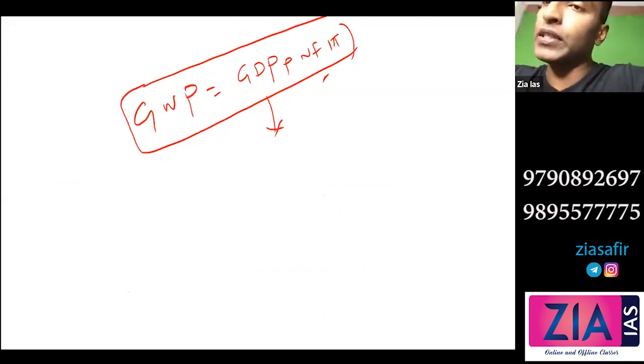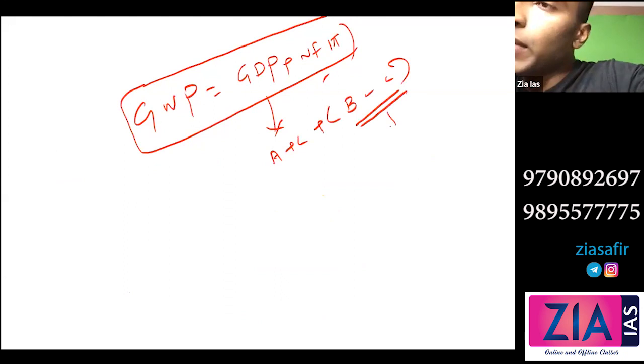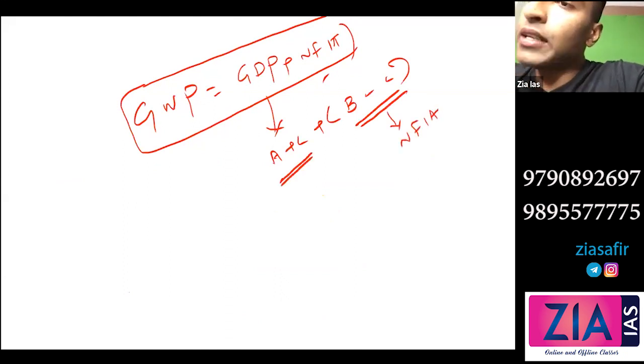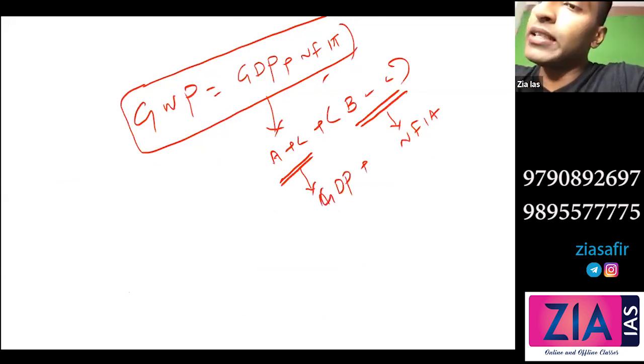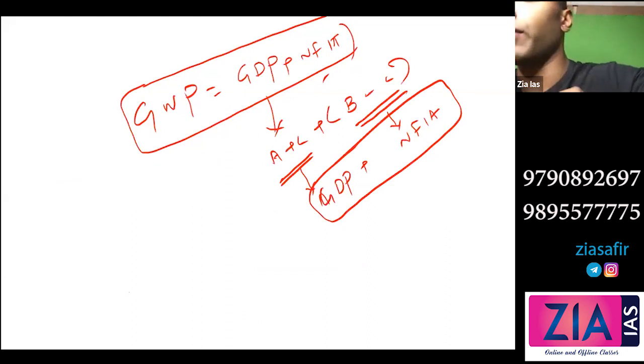So from GDP, that was A plus C, we need to do this, B minus C. What is this B minus C? B minus C is your net factor income from abroad. What is this A plus C? A plus C is your GDP. So basically GNP is GDP plus net factor income from abroad. Is this clear? Any doubt here? This NFIA?